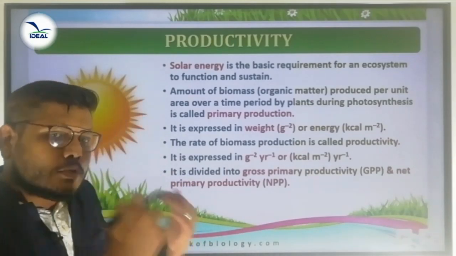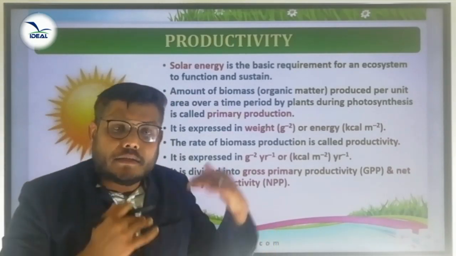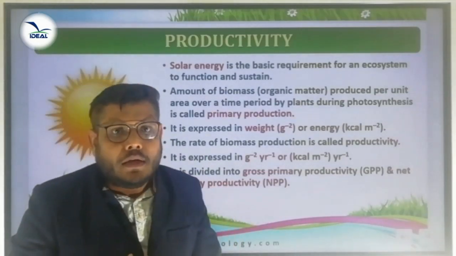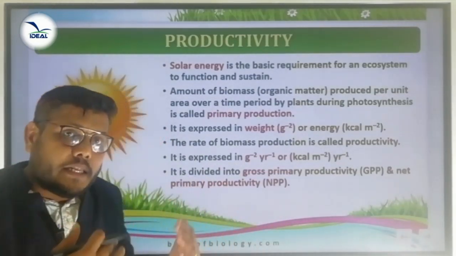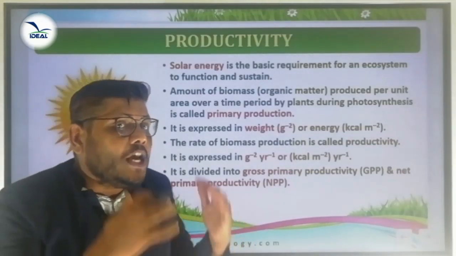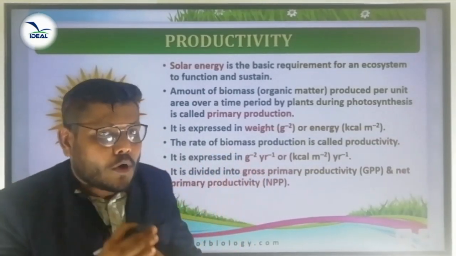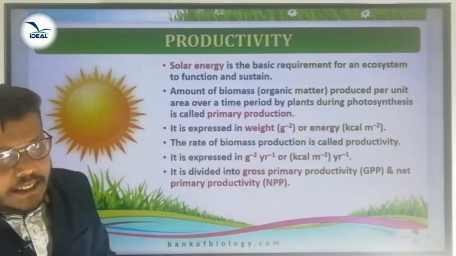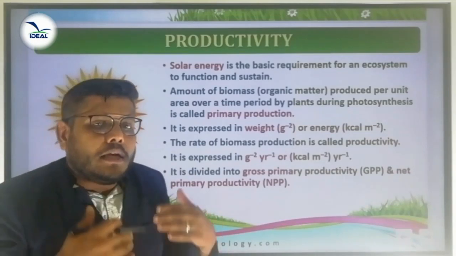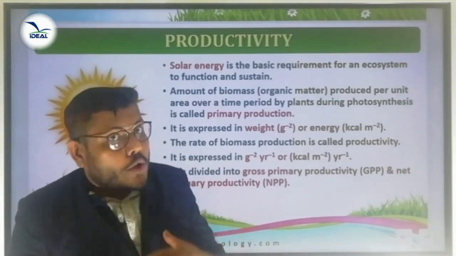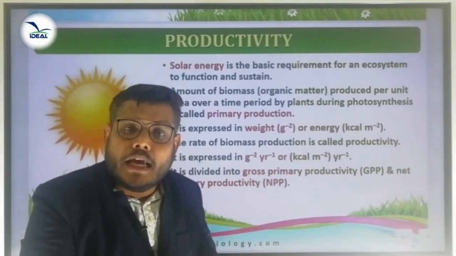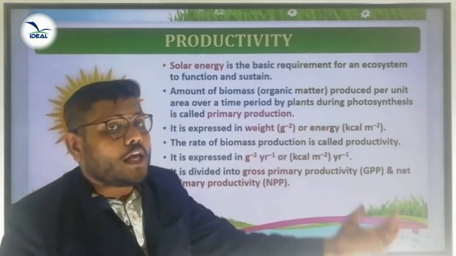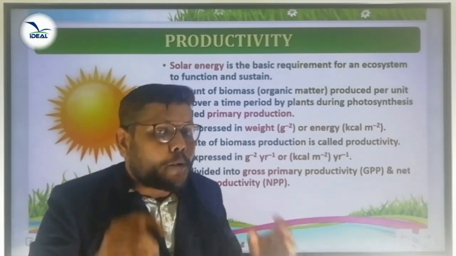As you all know, solar energy or radiant energy is required for sustaining and functioning an ecosystem. Green plants synthesize their own food material in the presence of sunlight, which is said to be photosynthesis. We already learned this in earlier classes. Based on that concept, here we are discussing productivity. What is productivity? The rate of biomass production or organic matter production is called productivity.